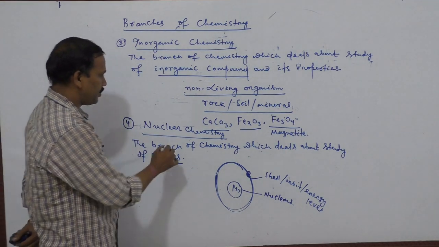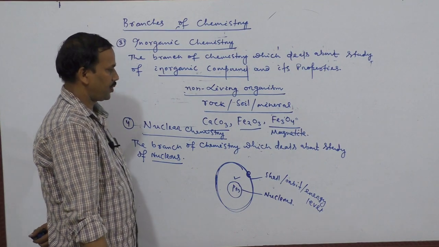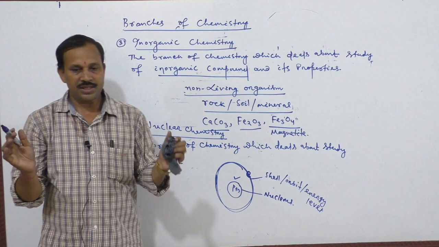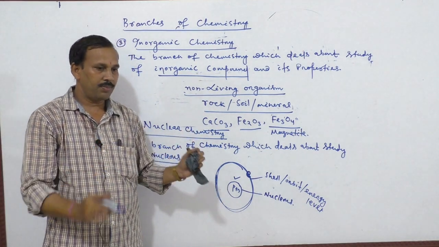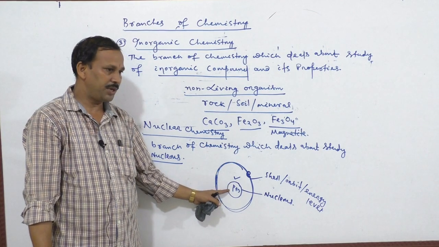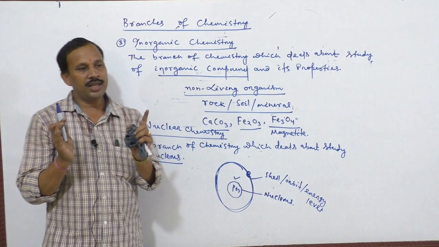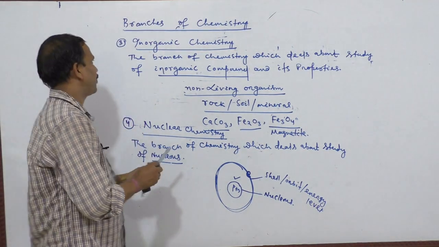The branch of chemistry which deals with the study of a nucleus is known as nuclear chemistry. The nucleus is made up of which type of subatomic particles, which type of force of attraction will exist between them, how protons and neutrons can be separated, that detailed information is known as nuclear chemistry.